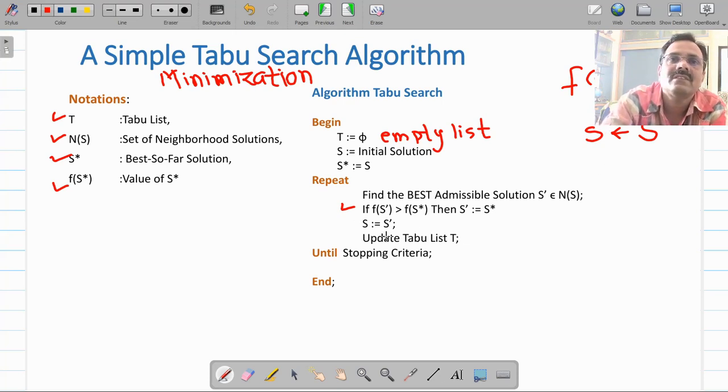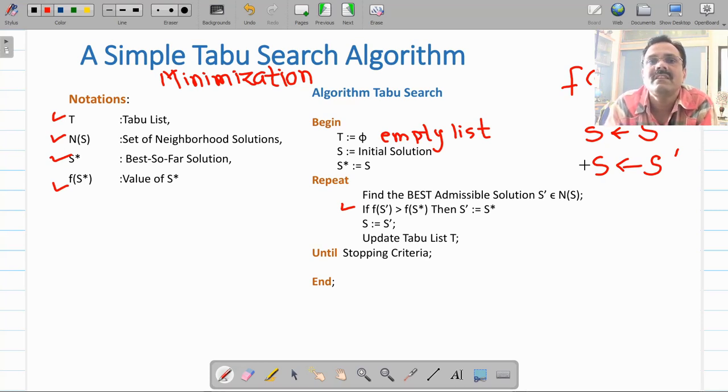So this S dash you are going to assign to S. So S is your current based solution. What is S? S is the current based solution. Now update your tabu list. Now the tabu list will contain all the visited nodes. Repeat until your termination criteria.